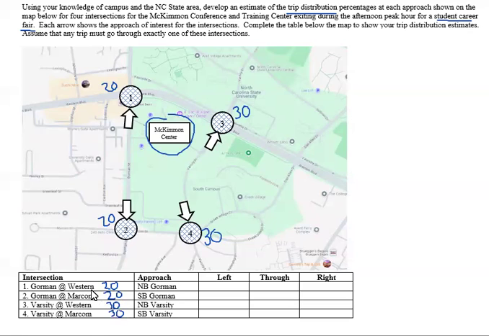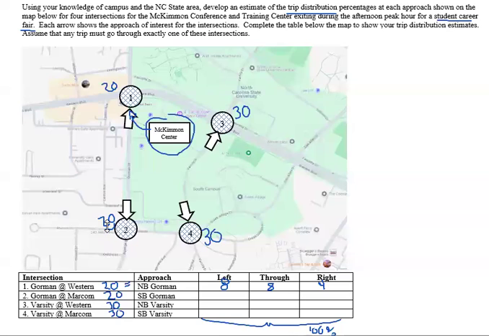Now I'll go to this first one, Gorman at Western. If you're going to come out this entrance from the McKimmon Center, there's not going to be a lot of right turns, but there'll be some, and there'll be some through movements and some left turns. So I would probably just estimate 8% left turns, 8% throughs, and 4% right turns. We want this to equal the 20, and then overall, we want all of this table to equal 100%. That's the goal here.